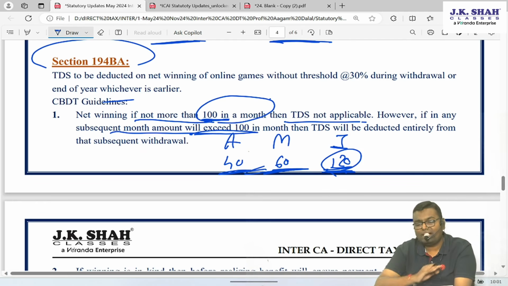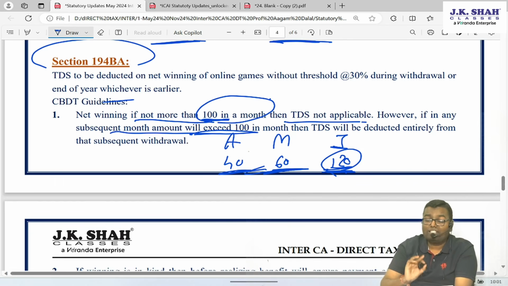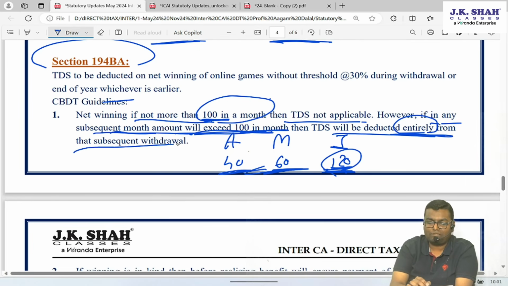If it is up to 100 in all the months, TDS not applicable in the entire year. But if in any one of the months it is more than 100, TDS applicable for the entire year. However, if in any subsequent month the amount exceeds 100 in a month, TDS will be deducted entirely from the subsequent withdrawal.